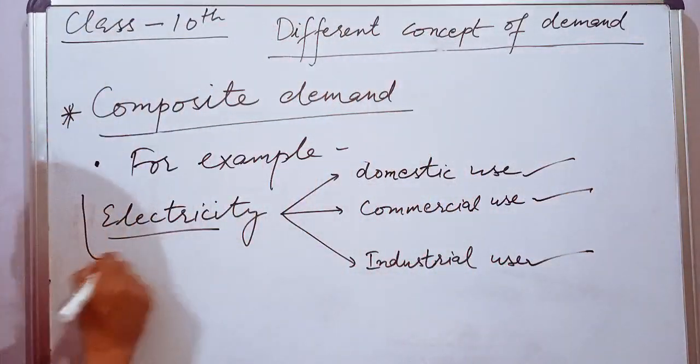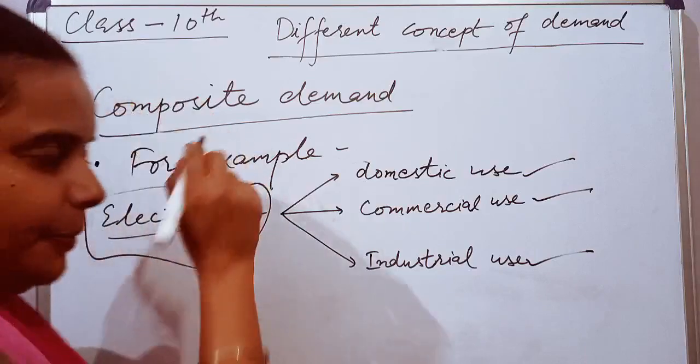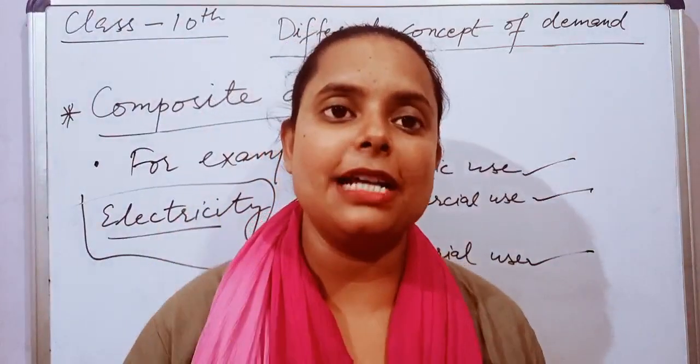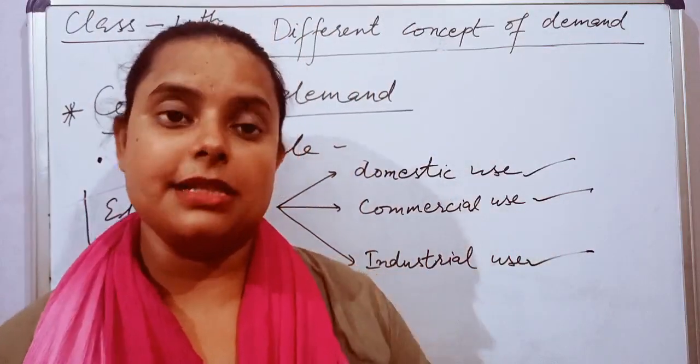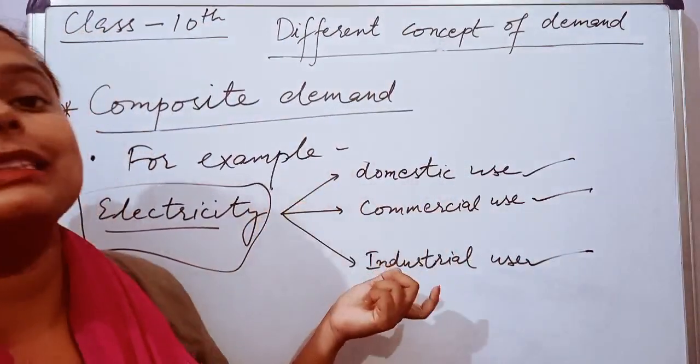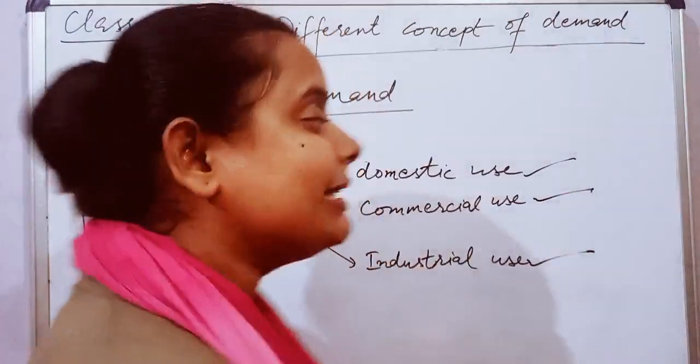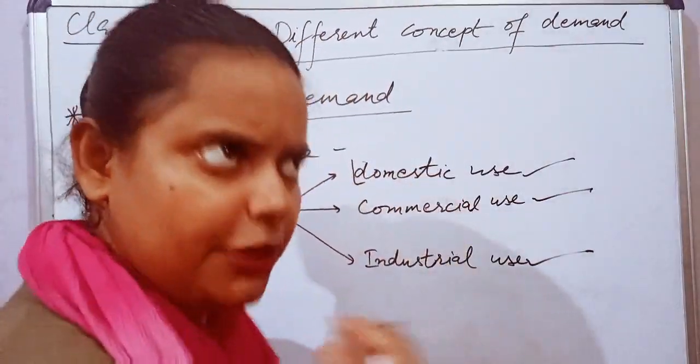So the demand for electricity is known as composite demand, because whether the price of electricity increases or decreases, the demand for electricity will remain the same. It is not that we will not use it. We will use it.